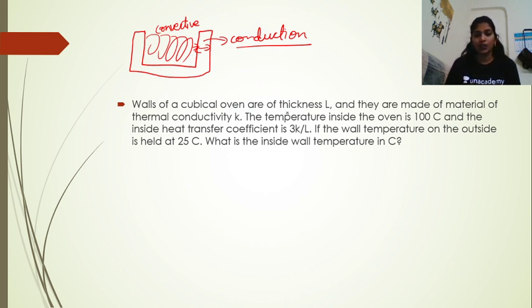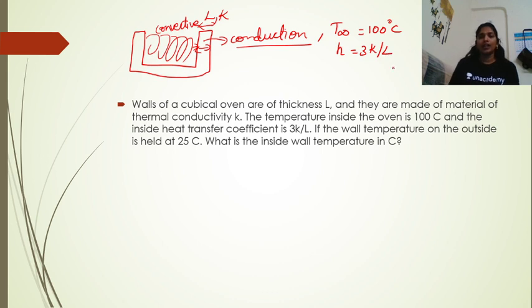So we have a cubical oven of thickness L. Okay, so the thickness of the walls of the oven is L, and thermal conductivity is K, and the temperature inside the oven is 100 degrees centigrade, which means T infinity. Let us suppose that T infinity is equal to 100 degrees centigrade. Okay, and the inside heat transfer coefficient is 3K by L, which means H is equal to 3K by L. And the wall temperature on the outside is held at 25 degrees centigrade, so we have the outside temperature 25 degrees centigrade, right?